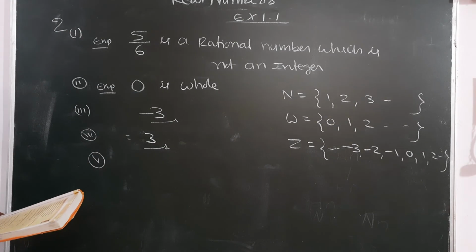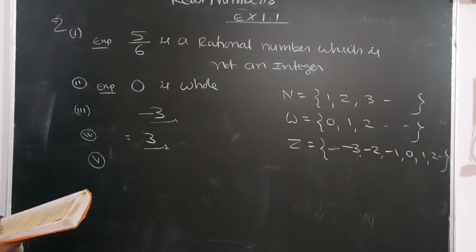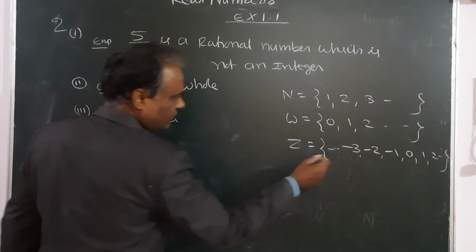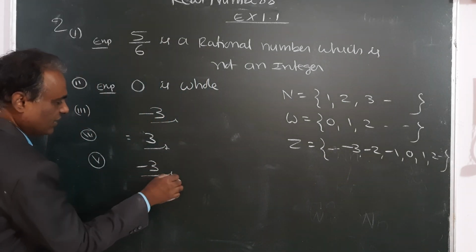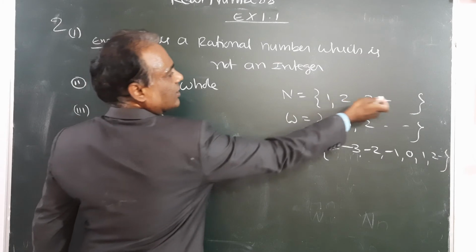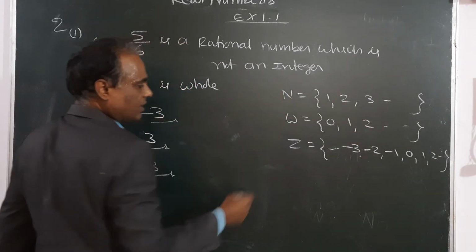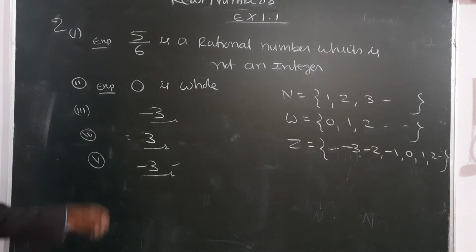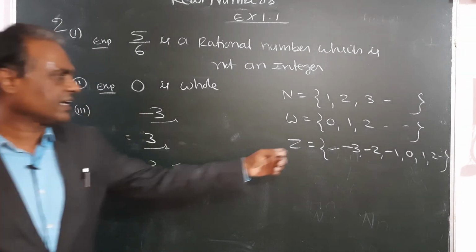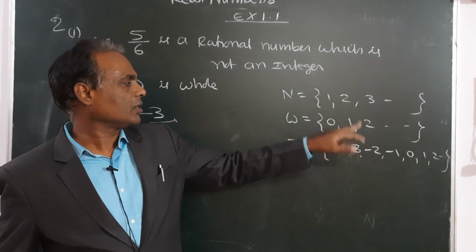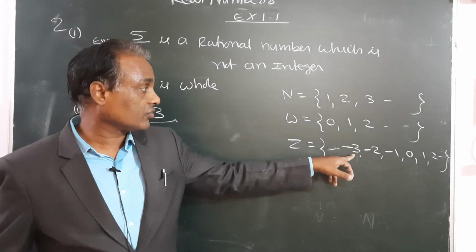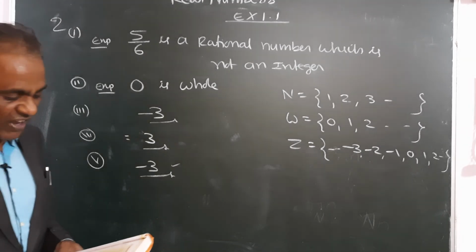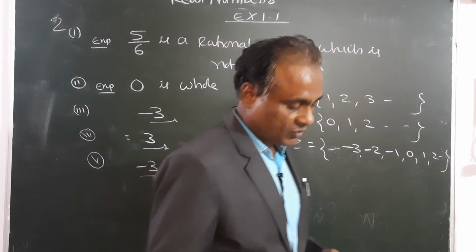A number which is an integer but not a natural number. Suppose you take minus 3, it is an integer which is not a natural number. There is no minus 3 in the natural number set. So this is the answer. Any example is correct. Negative numbers are not natural numbers, so you write any one negative number, that is enough. Okay, so the first and second problems are over.